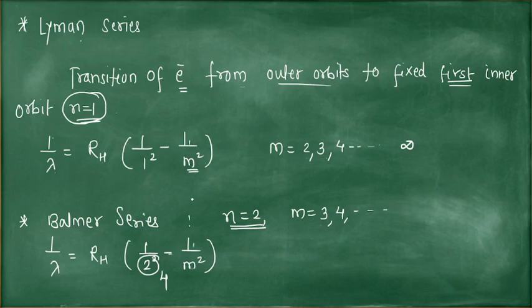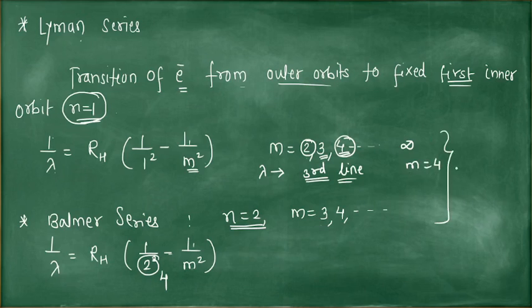Suppose if you want to find out the wavelength of the third line in Lyman series, the numerical is asked in this way: obtain wavelength of third line in Lyman series. So which is the third line? From 2 to 1, it is the first line. Second line is from 3 to 1, and third line is from 4 to 1. Then here you have to put m is equal to 4 and find the wavelength.